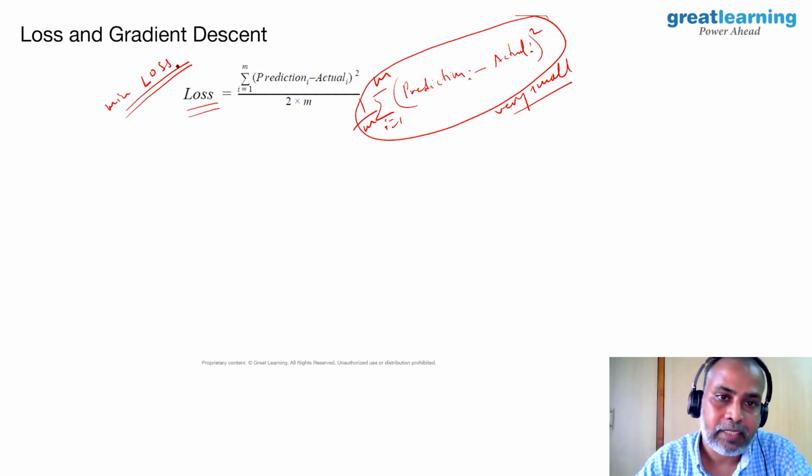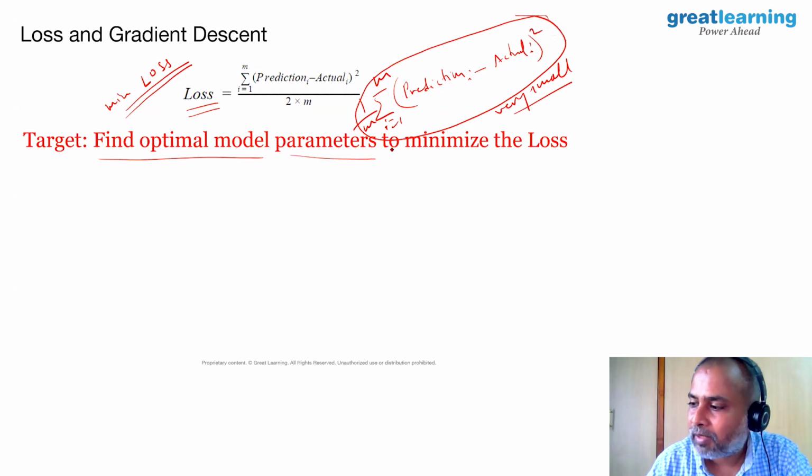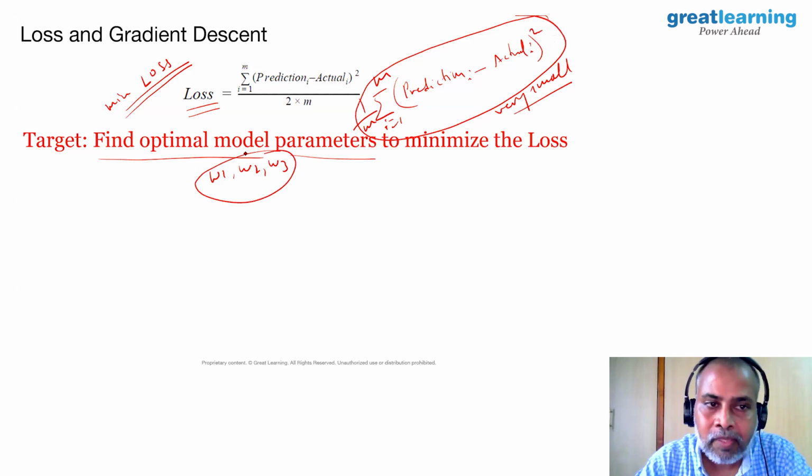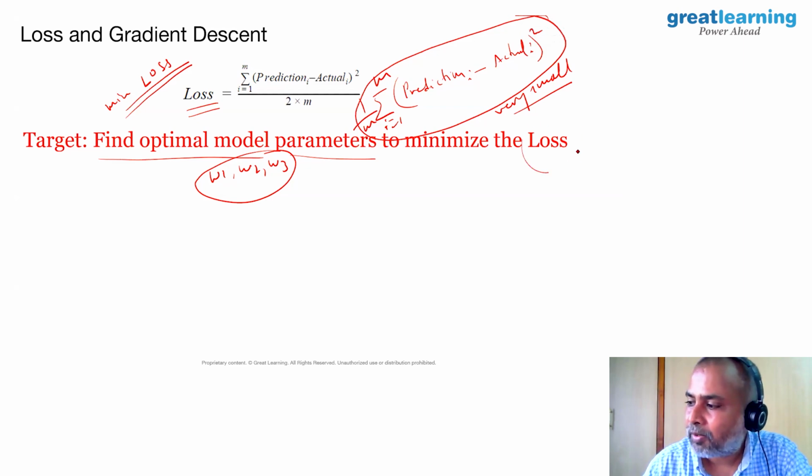It is easier said than done, right? But we don't need to worry. After the next two or three lines, you will realize that the mathematics you already know is more than sufficient to solve this problem. So what is the target? We have to find optimal model parameters, which are W1, W2, W3 in our present problem, to minimize the above loss.